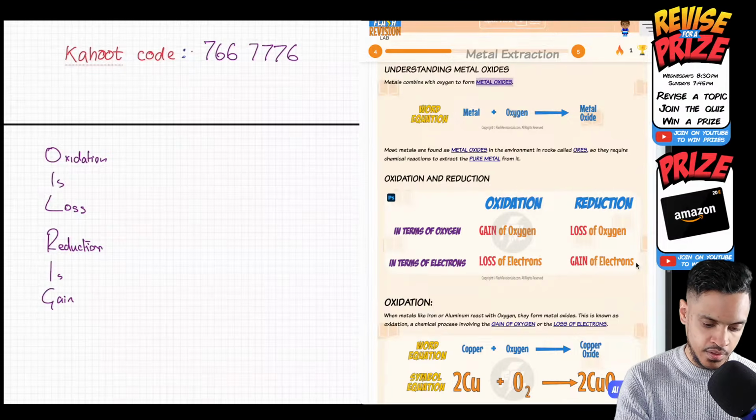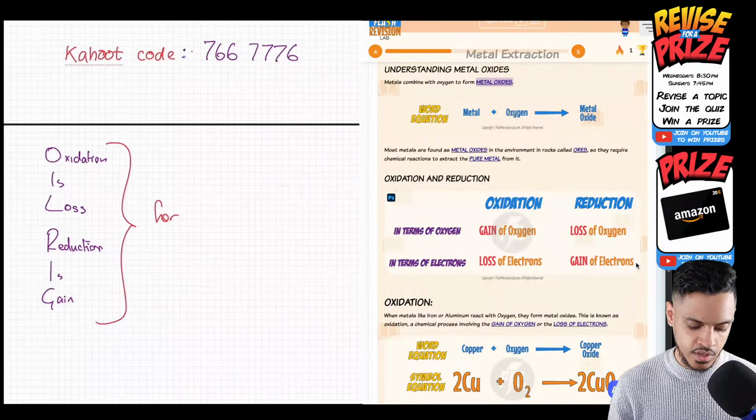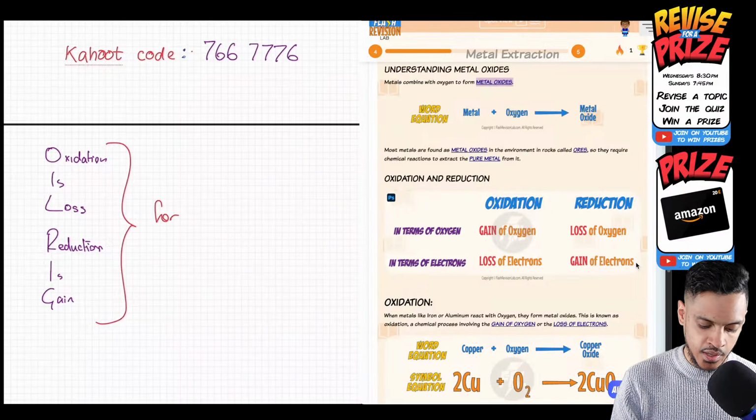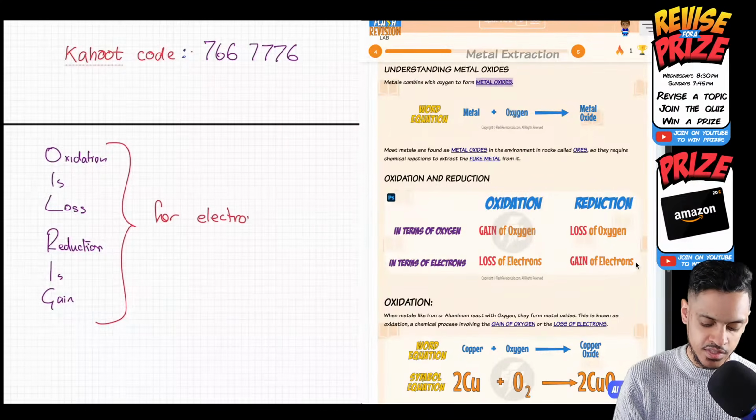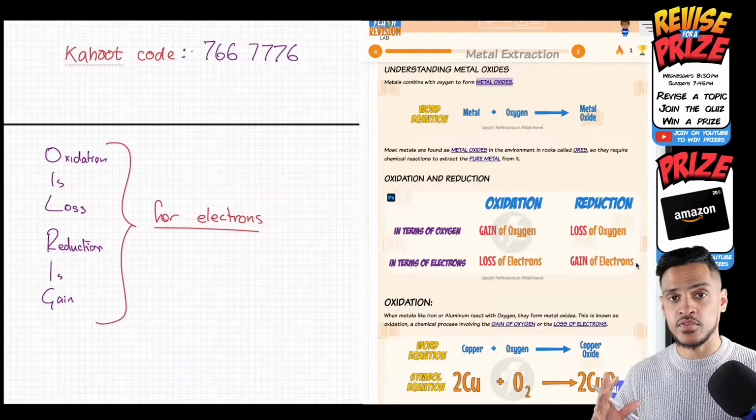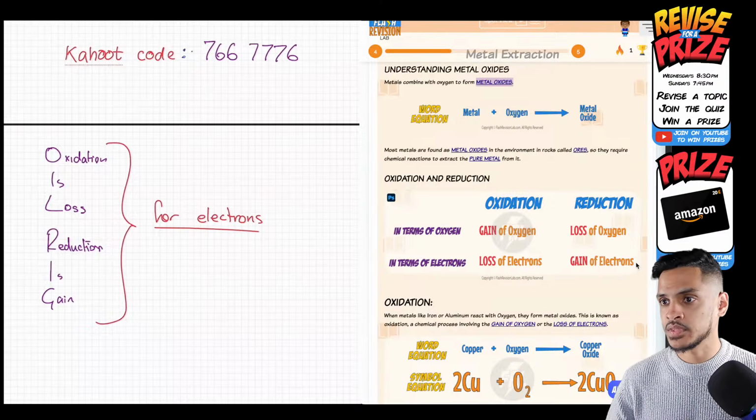But remember, this one is only for electrons. So whenever you're defining in terms of electrons, because if it's in terms of oxygen, it's the other way around.